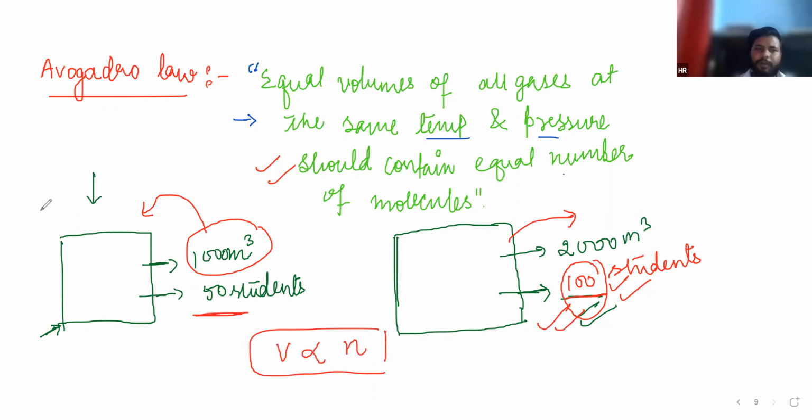I just took an example of students, but for atoms we talk in number of moles. So if we increase the volume, then the number of moles can also be increased.